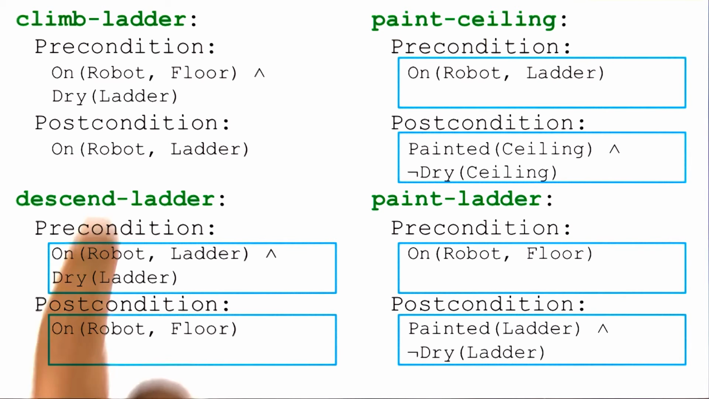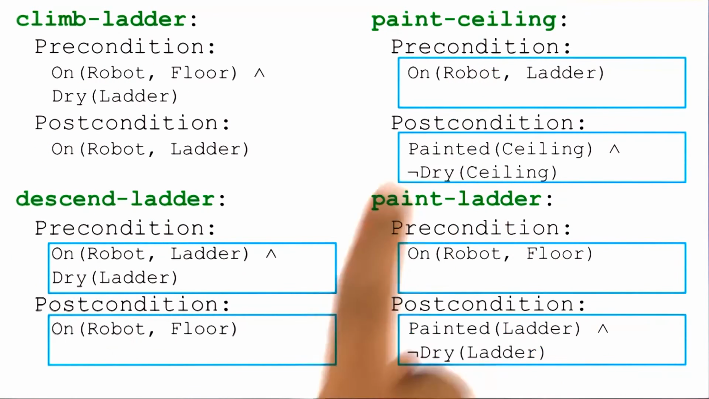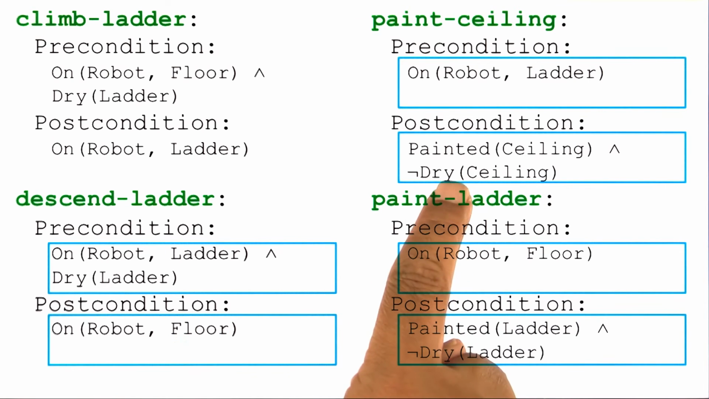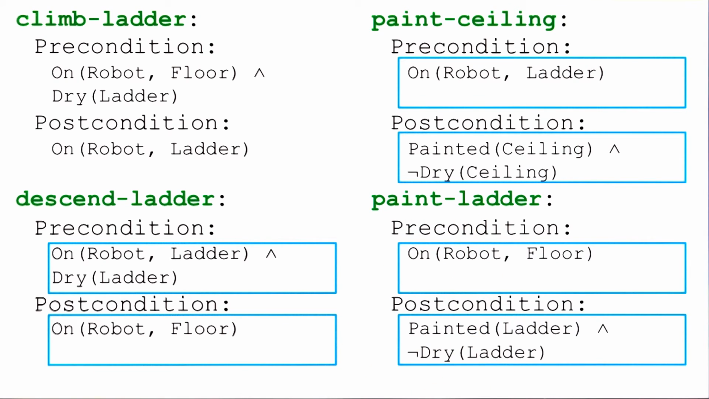The other is, once again, note that the preconditions have only positive literals, while the post conditions may have negative literals as well. So Ashok, why is it that we can't have negative literals in our precondition? Why can't we just say not painted ladder instead of dry ladder?